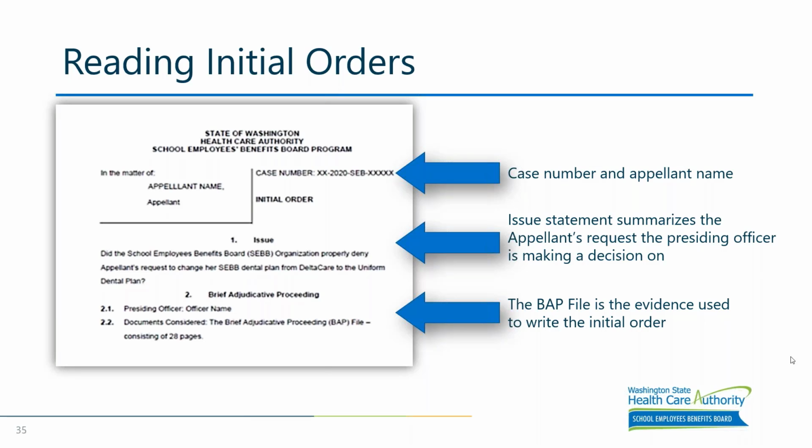At the top right of an initial order will contain important case identification numbers. This will have the case number and the appellant's name. The first point under each of the initial orders will be the issue statement, and generally this will summarize the appellant's request that the presiding officer is making a decision upon. The BAP file and the information in section 2 will contain the documents the presiding officer used in order to make their decision. Next slide.